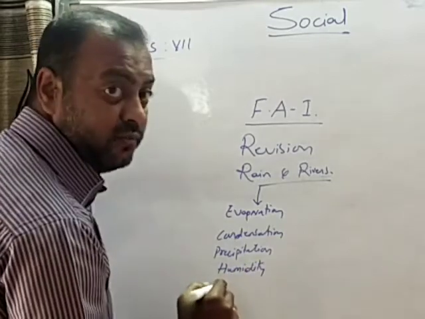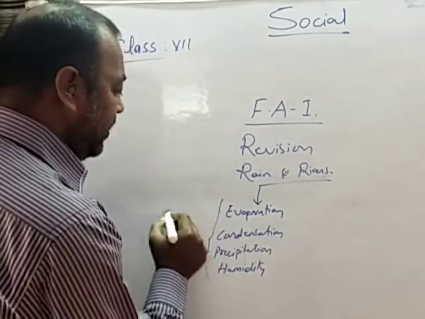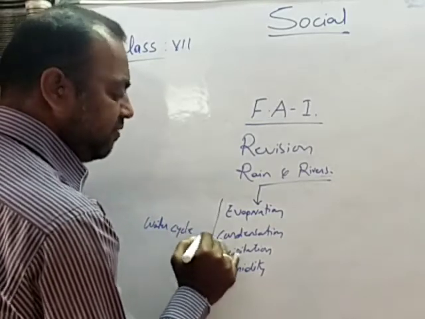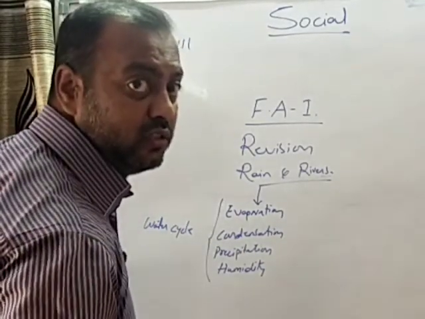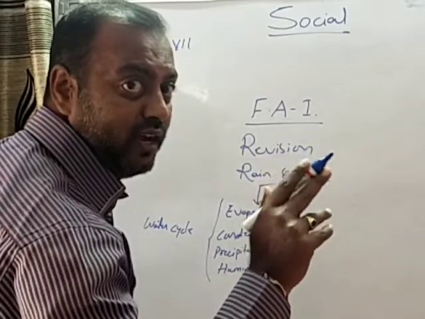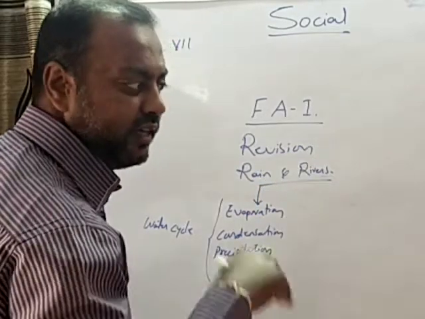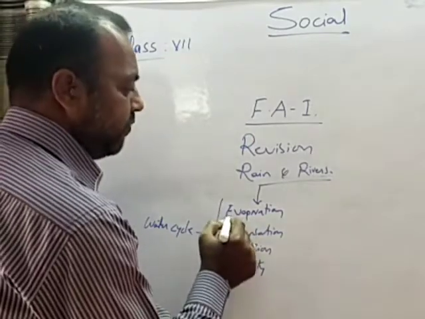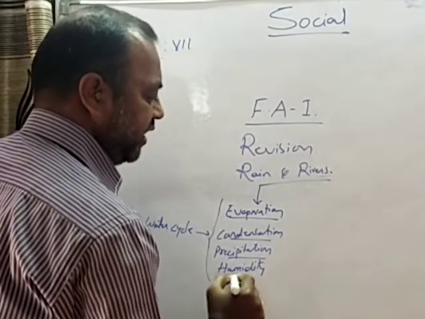This is the terminology which we have seen under the water cycle. You remember about the water cycle? The transportation of the water from the land to the sky and from the sky to the land again. This entire process is called as water cycle. So this water cycle takes place with the help of evaporation, condensation, precipitation and humidity.